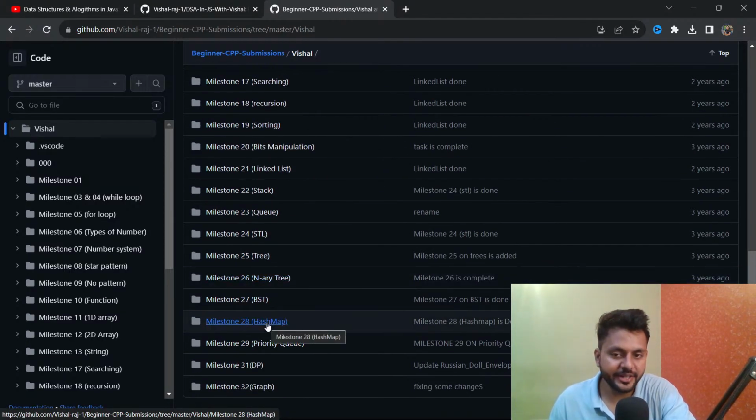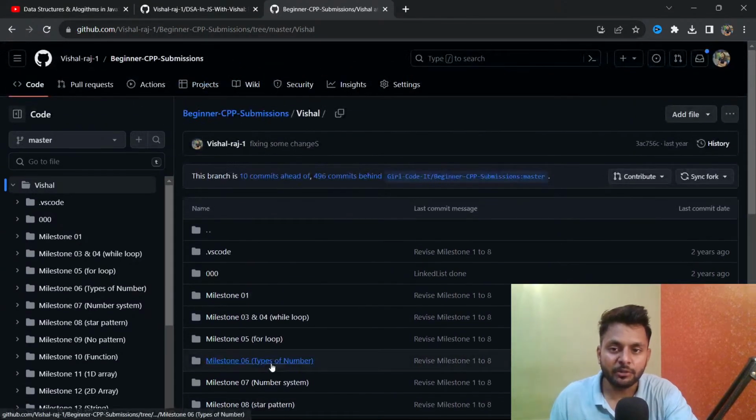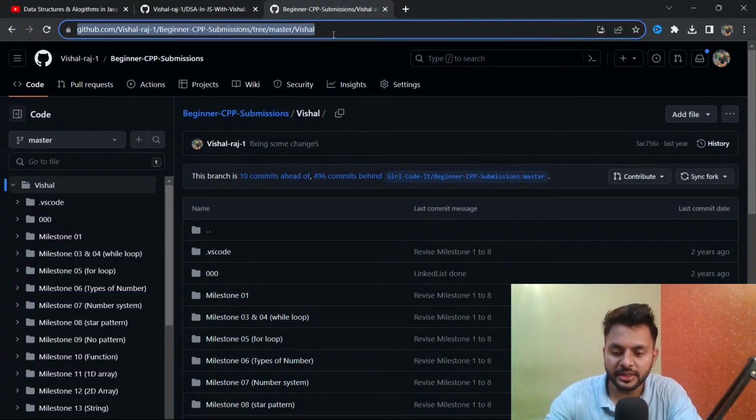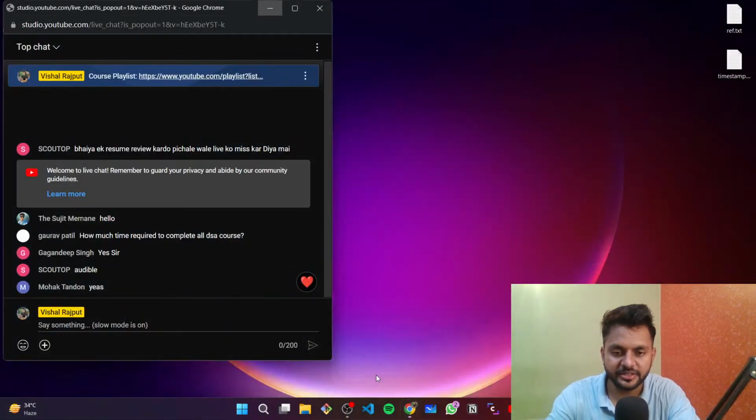So there is tree, then binary tree, where we have, like, I don't want to explain right now. And then we have a BST, hash map, priority queue, DP, graph. It's complete. I solved this around 2020, like 3-4 years back. So you can check this out. I'm going to share it in the comment section.